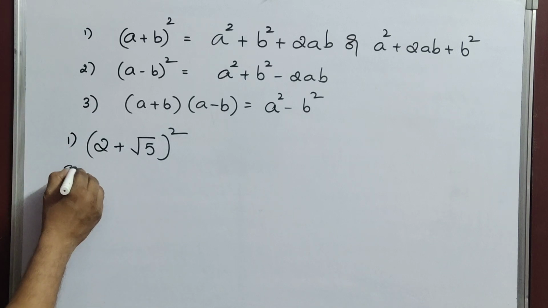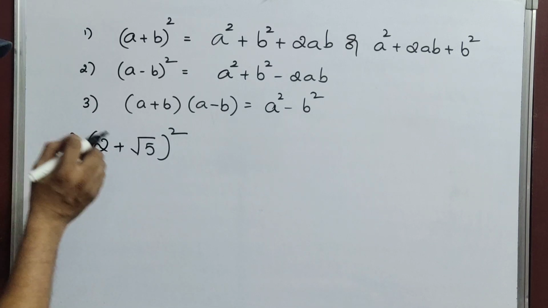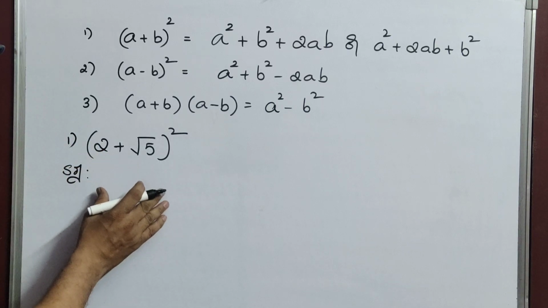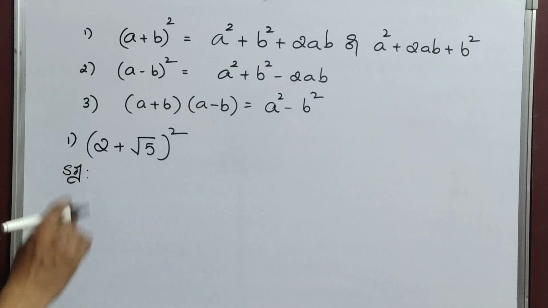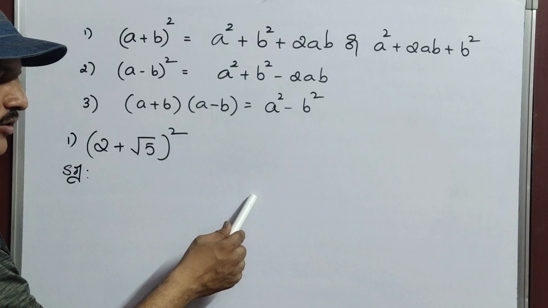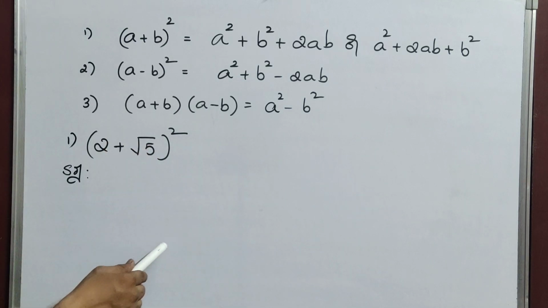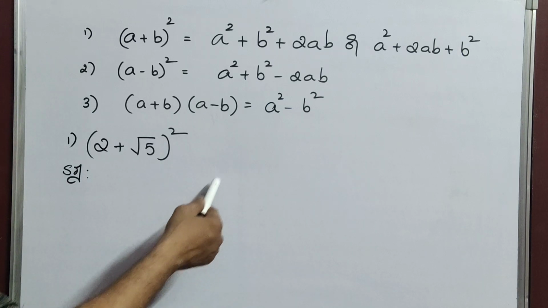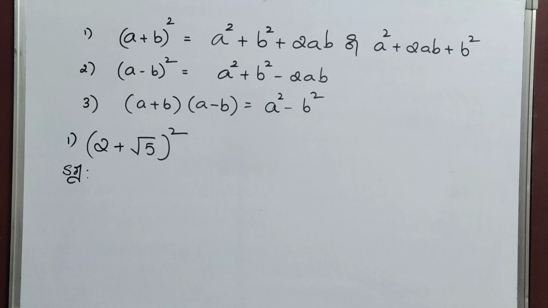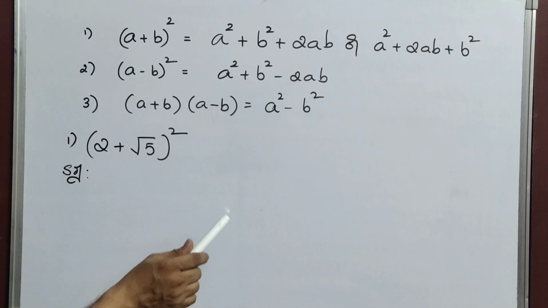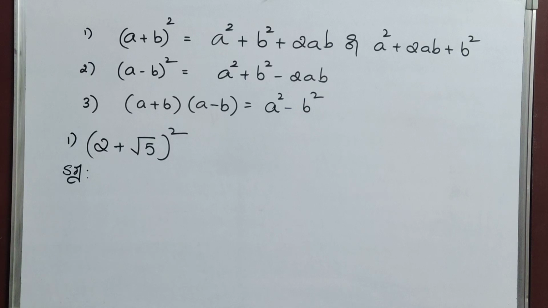See here, children. I will tell you a very simple and systematic way, because you have to follow the steps one by one very clearly. You know that CBSE gives marks for every step. Even if there is a small mistake in the answer, no problem, but for mistakes in the steps, they are going to cut marks. If the first step itself is wrong, then the full sum is going to get 0 marks. So be very careful and write step by step. For every step CBSE will give you marks.